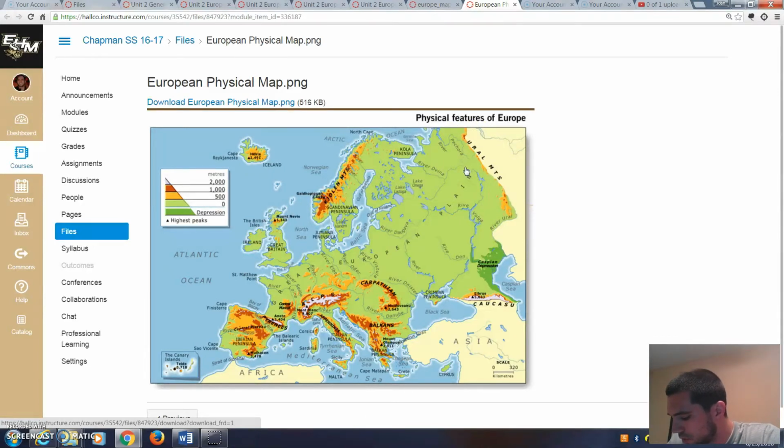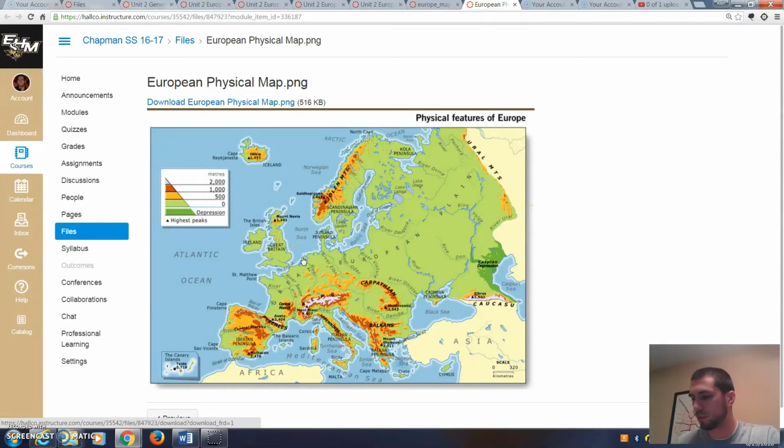Number 28, what physical feature divides the United Kingdom and France? This is going to be a waterway, and it's really hard to see it right here, but just remember it's a type of channel, okay? All right, now a TV channel, a waterway, but if you somehow can see that, if you look on your map, guys, you have the maps, you should still have them. It's right here in between Great Britain and France. It's blank channel, okay? All right, and I'm not going to give it away to you. Look in your notes, look on your map. That should be kind of an easy one, but just know it's right here. And if you can zoom in on your computer, you can see that it's right here, okay?